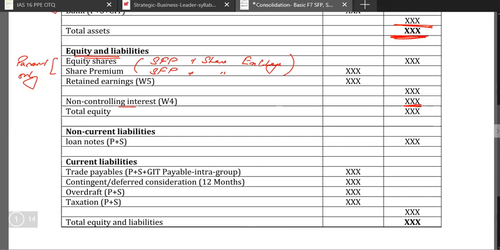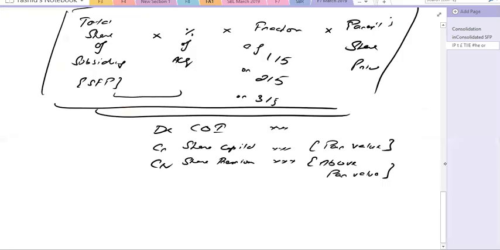Then you have the non-current liabilities of the parent and the subsidiary. Then you have the current liabilities. In the current liabilities, the first thing is the trade payable, and trade payable of the parent plus trade payable of the subsidiary. And if you see, then there is goods in transit payable. Now let's go back to what we have studied.